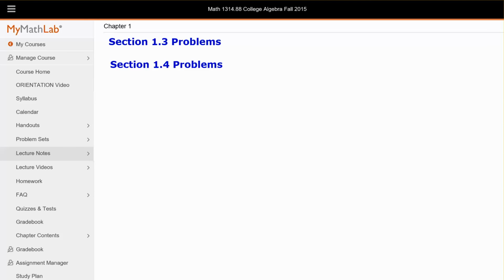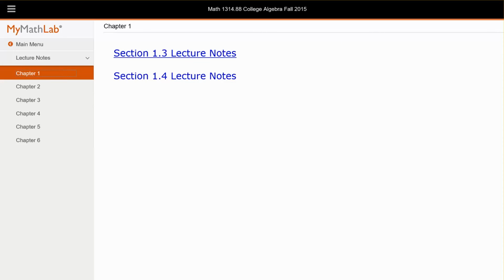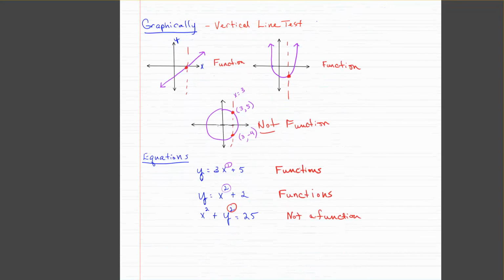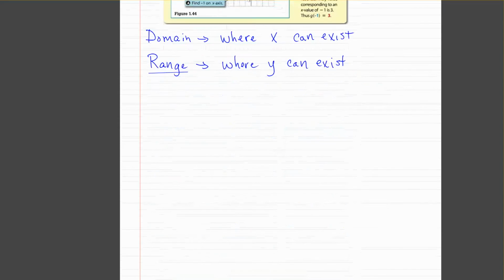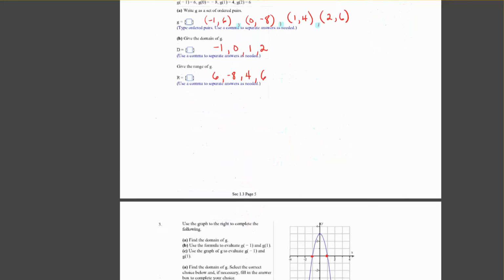Then the next button says lecture notes. All right, so again, if you were in class, you would be taking these lecture notes, or at least reading along if I were doing things on the screen. So these are all the lecture notes for this section, and you get down and these are those blank problem sets, except they've got work in them now.